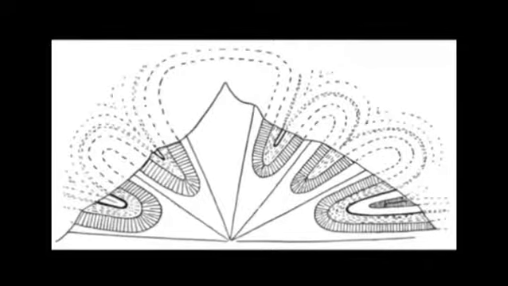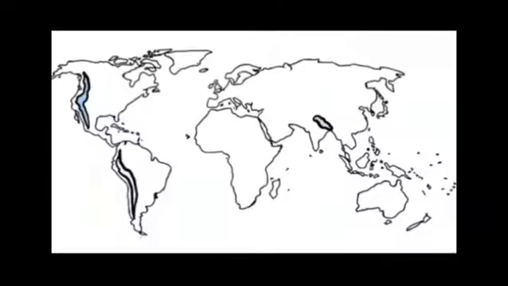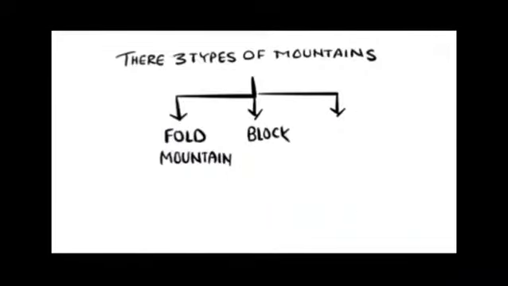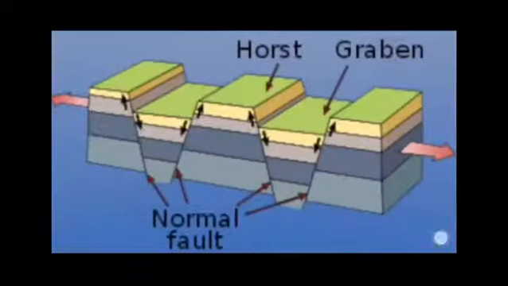Fold mountains are created because of tectonic activities. The Himalayas, the Alps and the Andes are fold mountains. And also there are block mountains. Block mountains form when huge rocks are broken and displaced vertically.